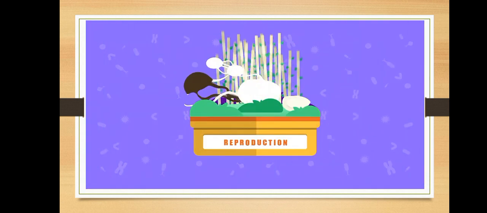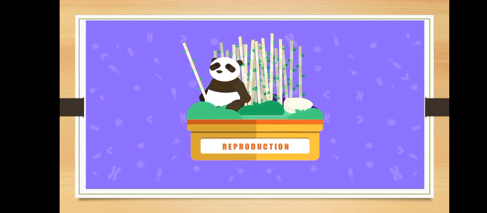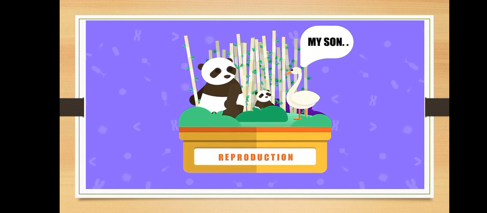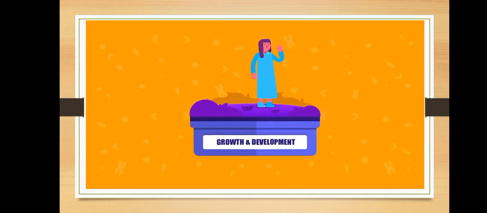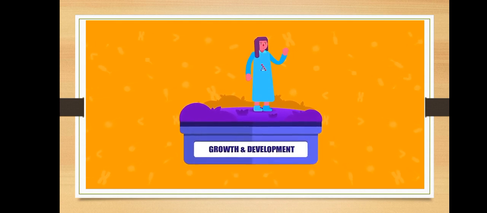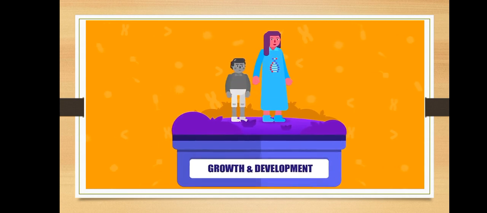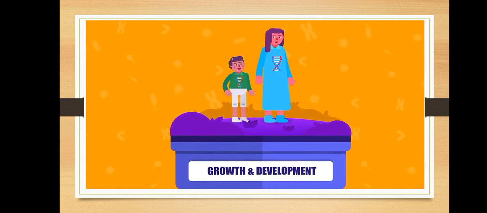2. Reproduction. Organisms reproduce their own kind. A mother giant panda will always give birth to a panda, not a horse. We learned that from Kung Fu Panda too. 3. Growth and development. Inherited information in the form of DNA controls the pattern of growth and development of all organisms. You most probably look like your parents or a close relative, thanks to the genes.